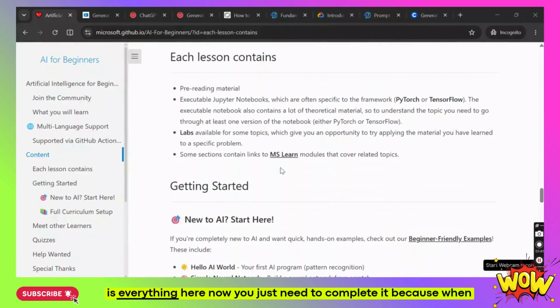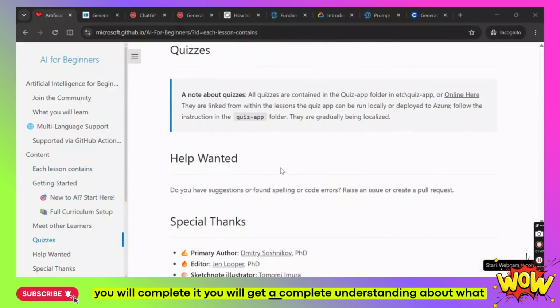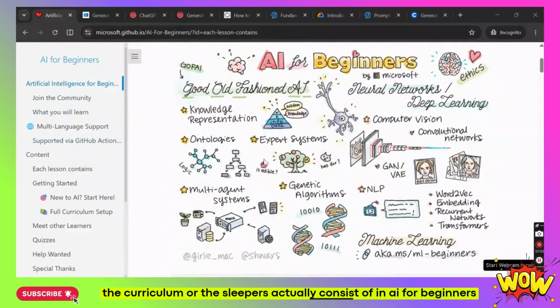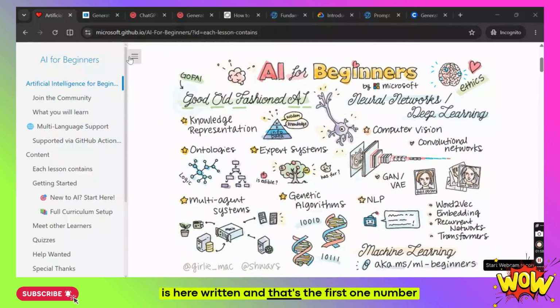Now each lesson is here. Now you just need to complete it, because when you complete it, you'll get a complete understanding of what the curriculum or the syllabus actually consists of in AI for beginners. Now that's going to change your life. Everything is here written, and that's the first one.